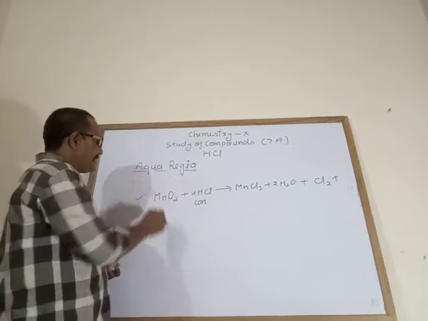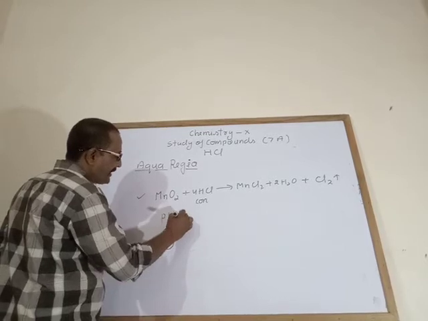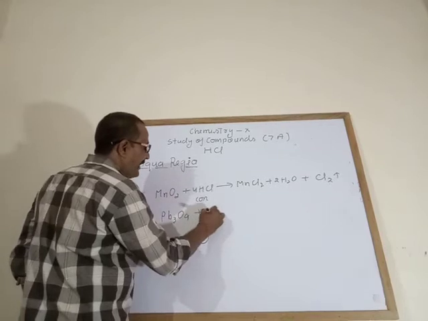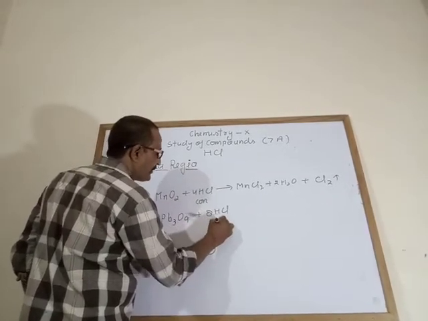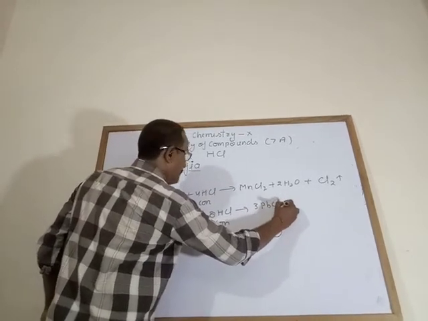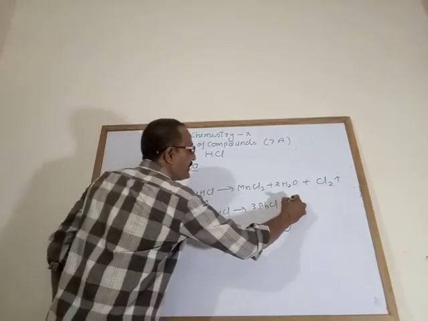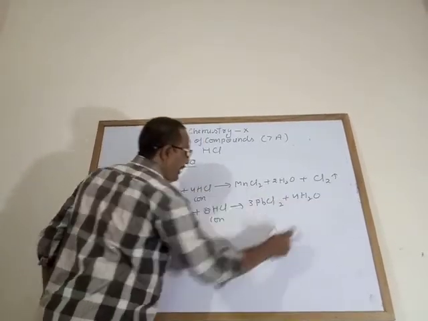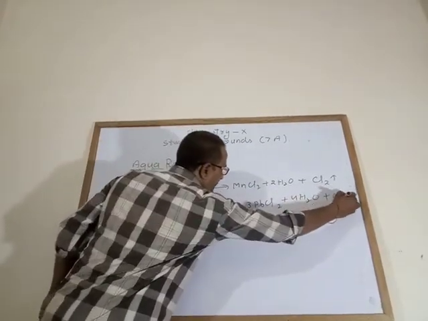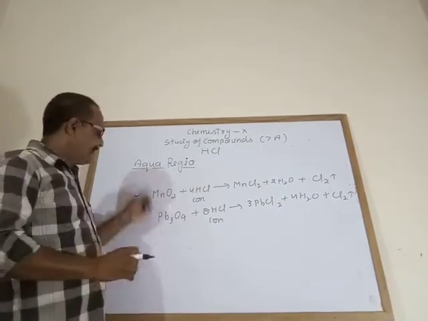That is also a test. Not only here, when trilead tetraoxide reacts with concentrated hydrochloric acid, it gives 3PbCl2 lead chloride, 4H2O water, and Cl2, chlorine gas, yellowish green colored gas. I have already explained about this.